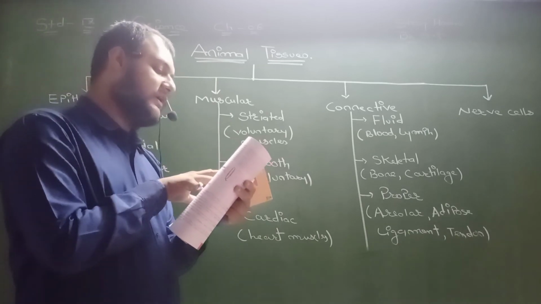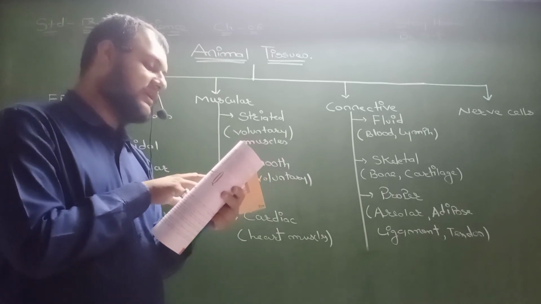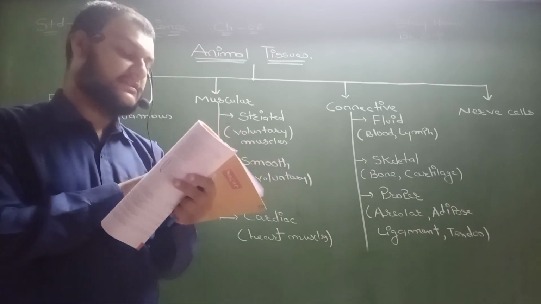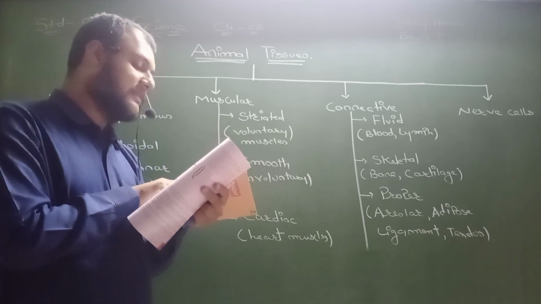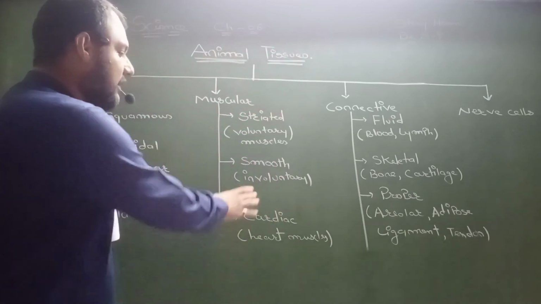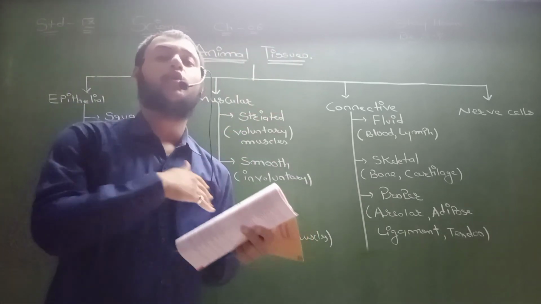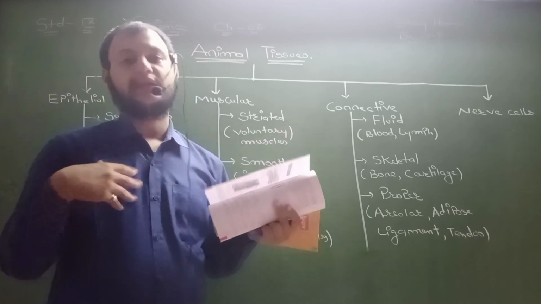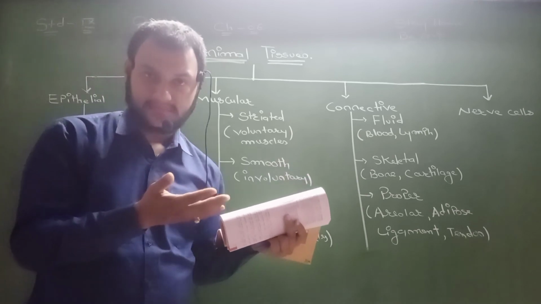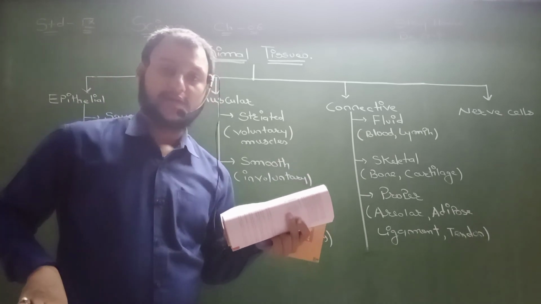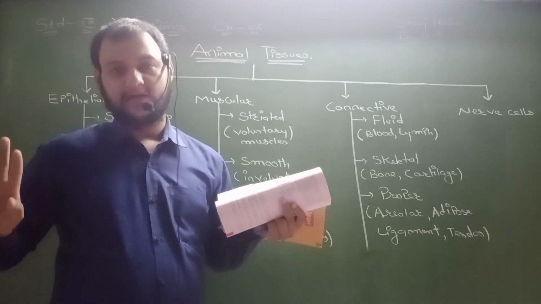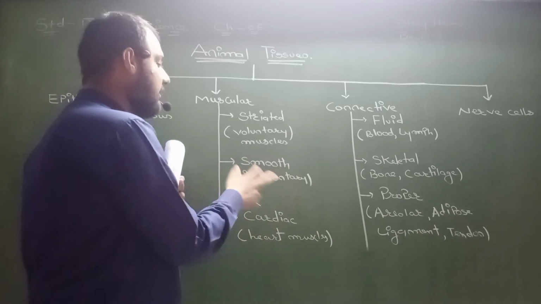The movement of food in the alimentary canal or the contraction and relaxation of blood vessels are involuntary muscles. We cannot really start them or stop them simply by wanting to do so. Involuntary means we have no control over it. We cannot stop breathing. We cannot stop heartbeats. We cannot stop the kidney from purifying the blood. So they all are involuntary.